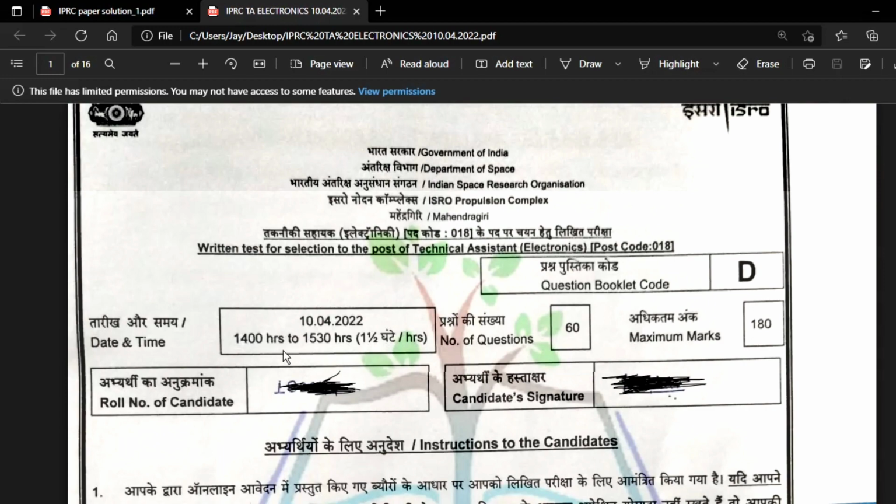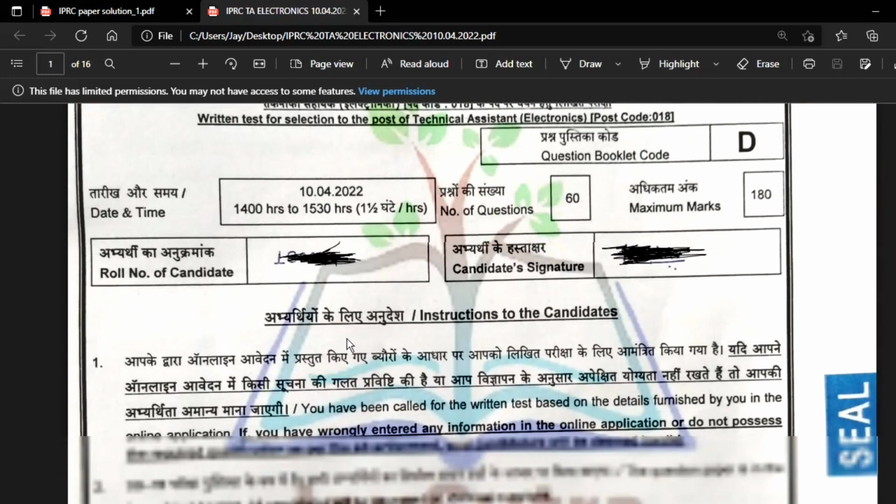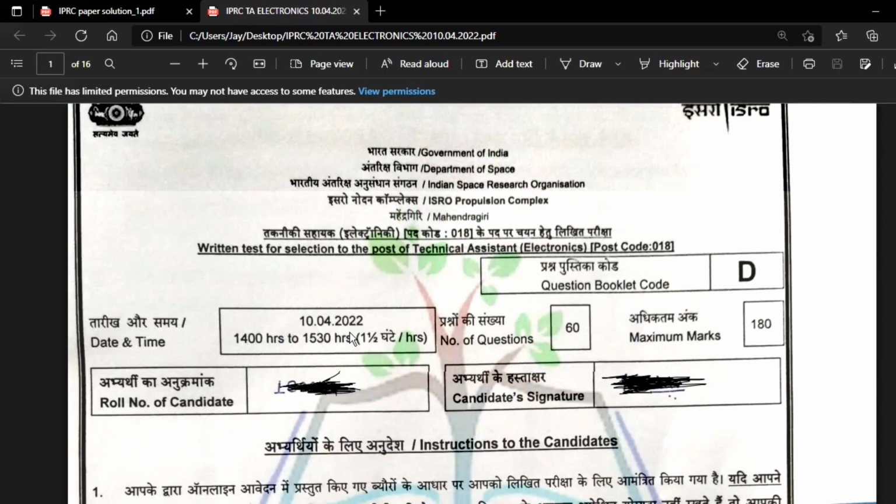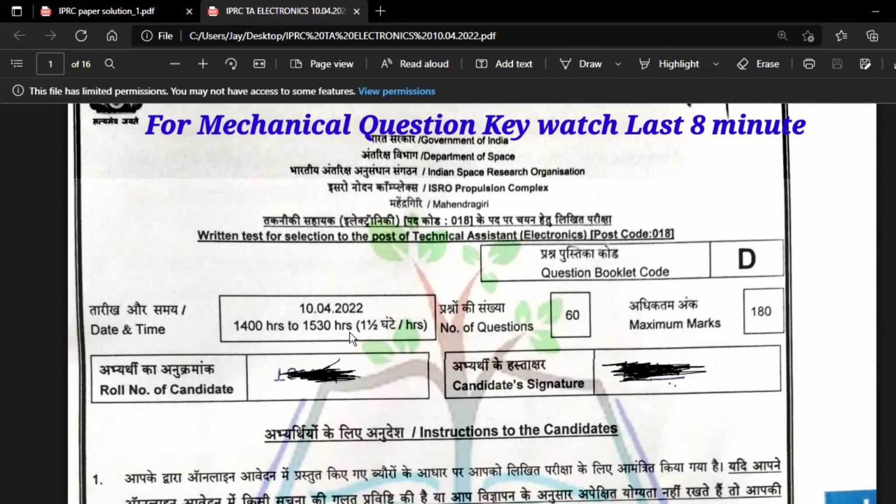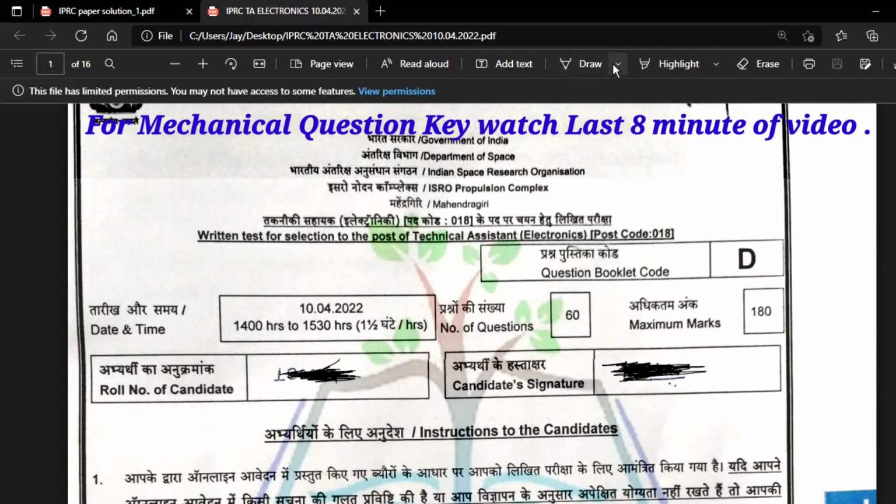So let's come to the question paper. This is today's question paper, which was held on 10th of April 2022. It is the same nature as all the examinations, like 60 questions in 90 minutes, and maximum marks is 180 marks.